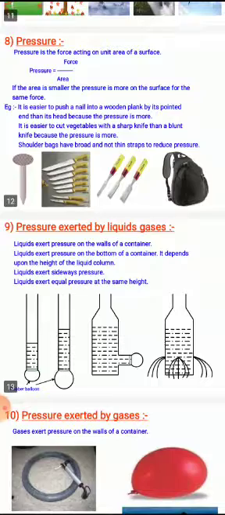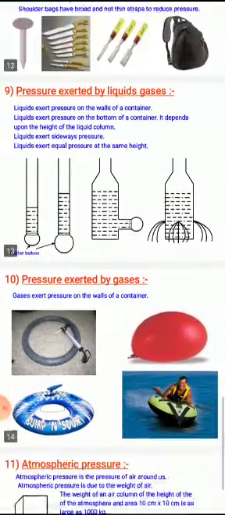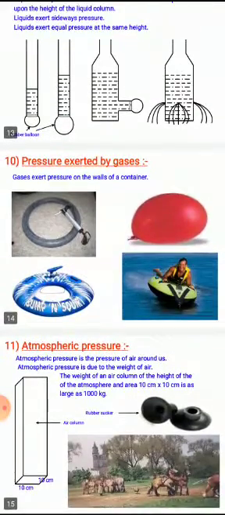Under pressure we studied the meaning of pressure, the pressure exerted by the liquid and the pressure exerted by the gases. At the end we have atmospheric pressure. Atmosphere means the envelope of air by which the earth is surrounded. Atmospheric pressure means the pressure exerted by the air that is present in the atmosphere. Yes, atmospheric pressure is due to the weight of air.